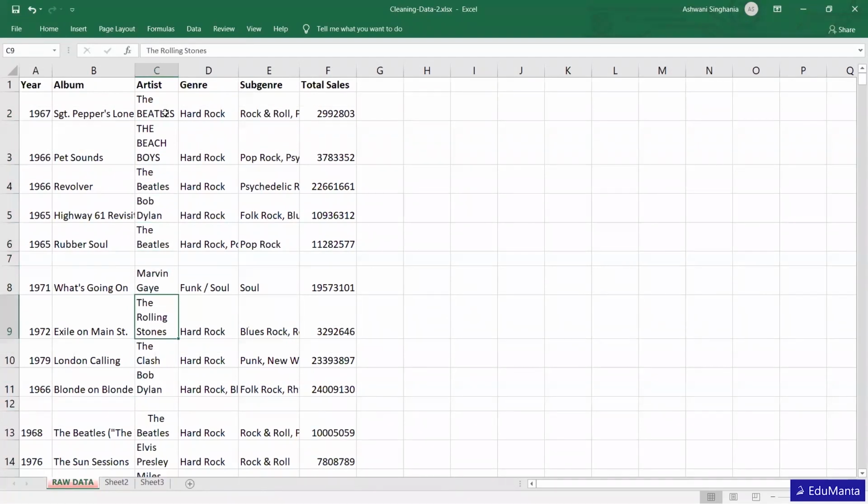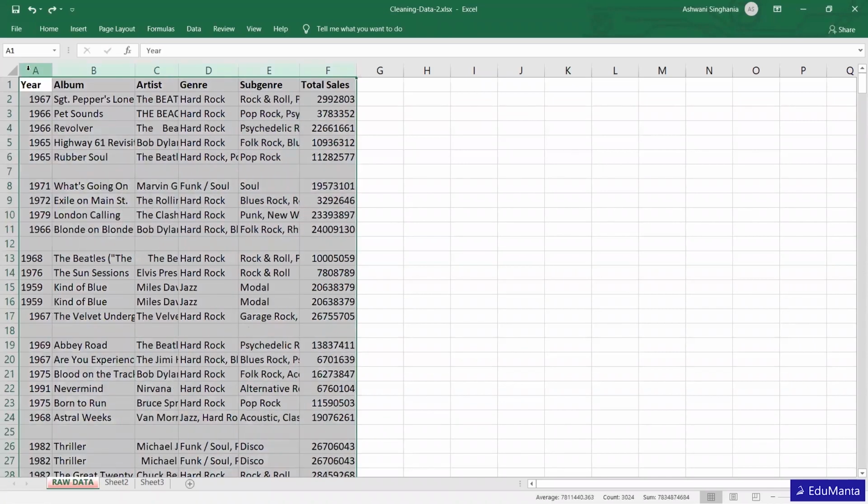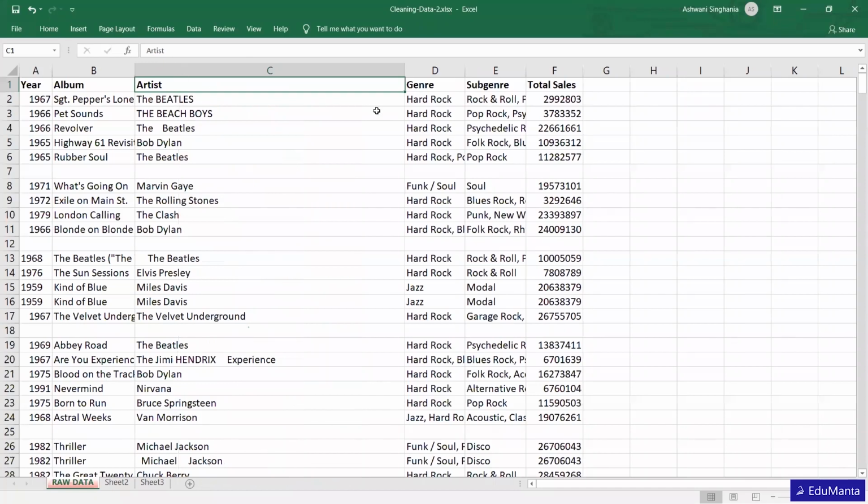So instead of using the wrapping function, we can use some other function. What is that? We can simply select all of these, though we can do it one by one also. For example, if I just click somewhere between C and D, where this turns into a positive sign, okay, you can see my cursor. I'm going to double click it, and it will expand.